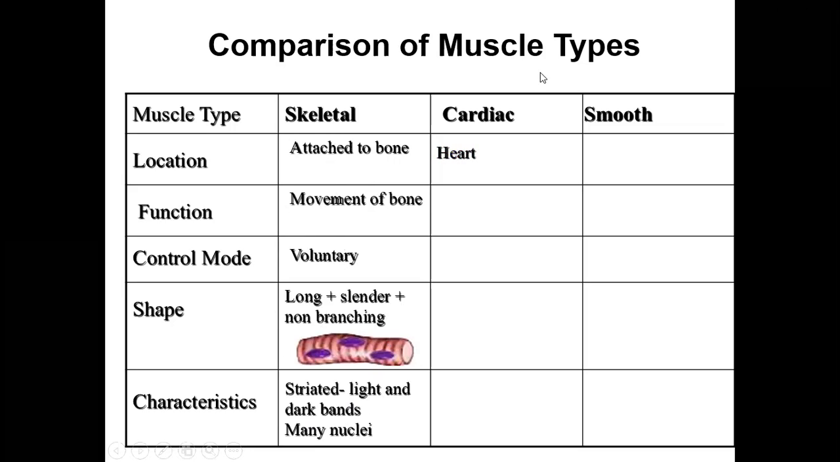So here the skeletal muscle is attached to all the bones, so it is near the bones. But the cardiac muscle is present only in the heart. As I said, it is seen only in the heart. That's why it is called the cardiac muscle. The function is it helps in the rhythmic beating of the heart. Lub and dub is done by these muscles because of the contraction and relaxation of the whole heart.